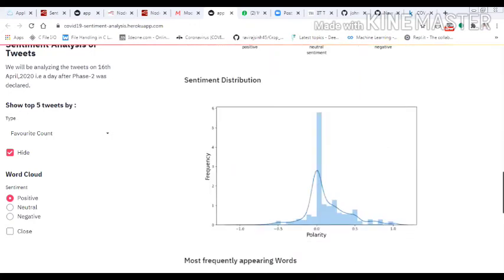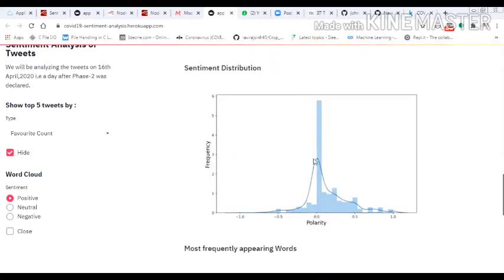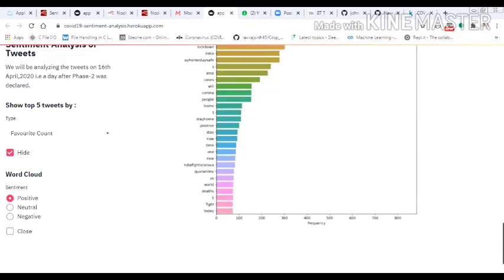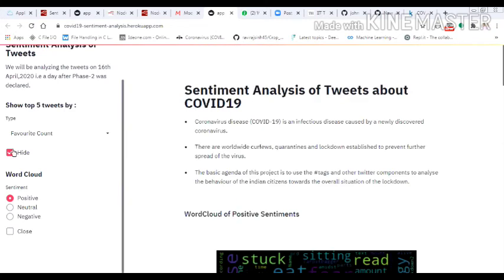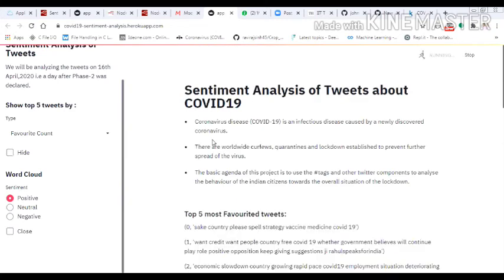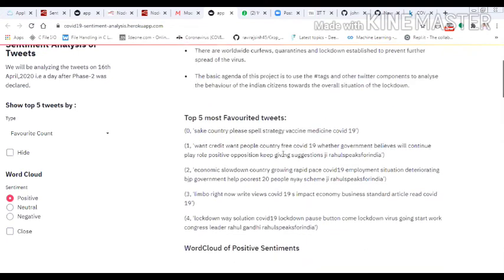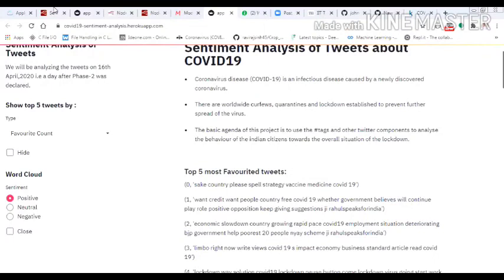It shows that mostly our people are positive, so it is a very good thing. Then the sentiment distribution, polarity. Mostly the average case belongs to zero, neutral. Then we also have peak word frequency, in which COVID-19 is a famous word, which we also know. Then we can also see the top 5 favorite count tweets. So here you can see the top 5 tweets, like "one credit, one people, country free COVID-19", which was said by Rahul Ji.